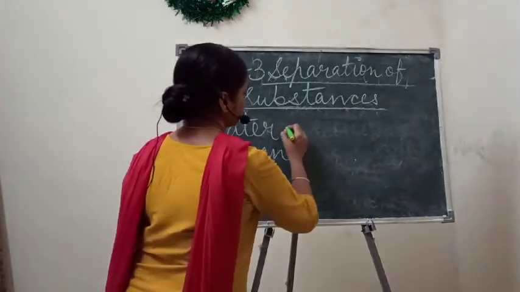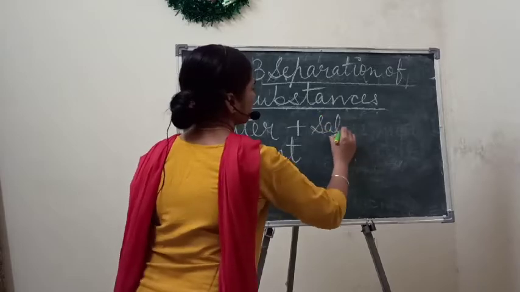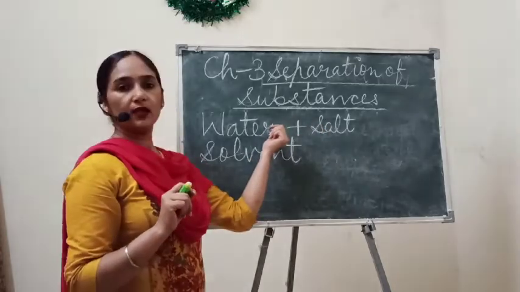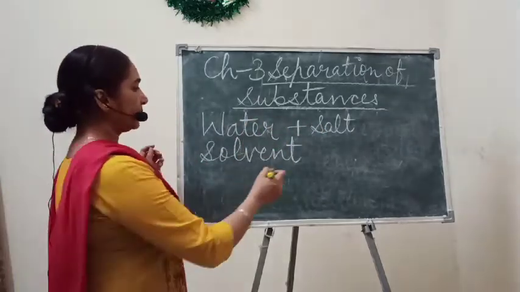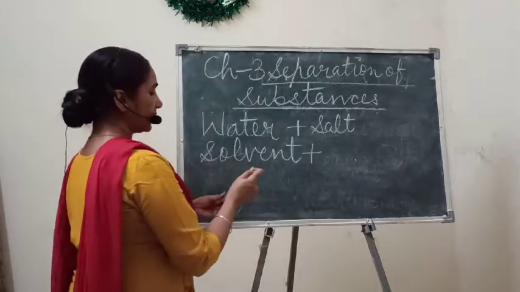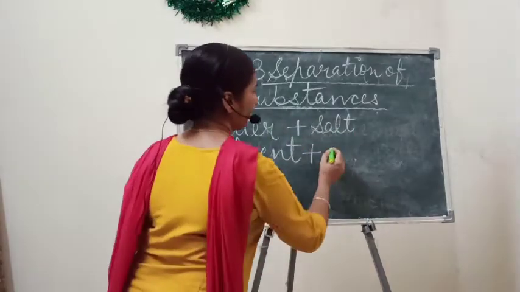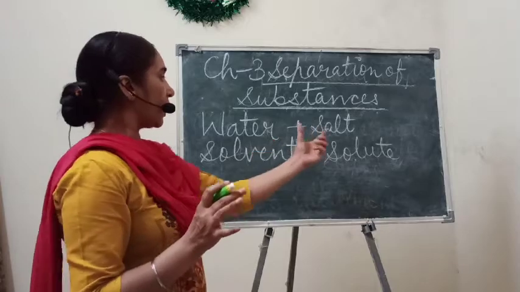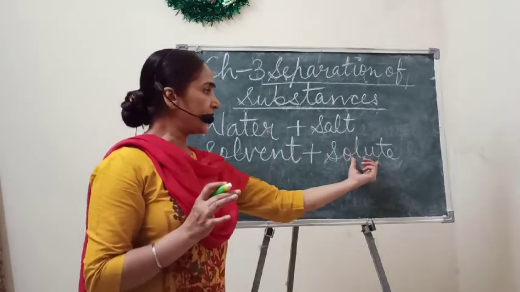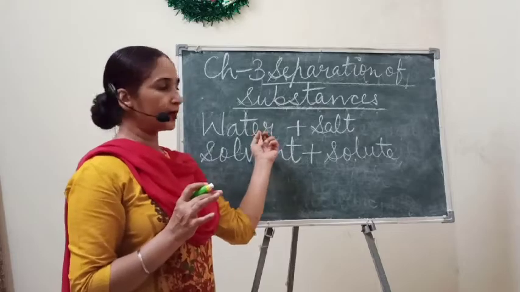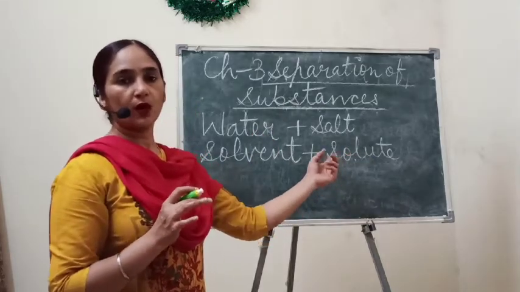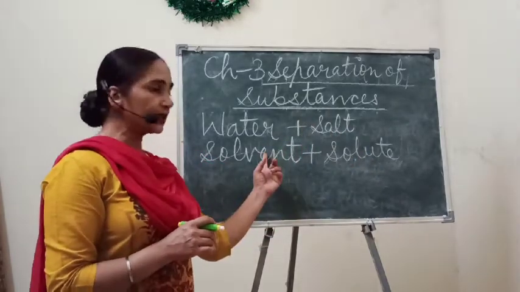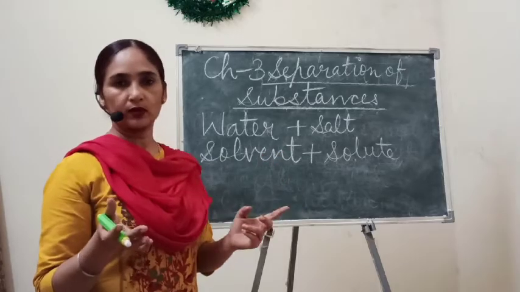If we add salt or sugar, suppose we add salt in water, then what will happen? Here the solvent is water and salt is a solute. That means the thing or the substance which we dissolve in water is called a solute. Or in other words, we can say the substance which is dissolved in the solvent is called a solute.